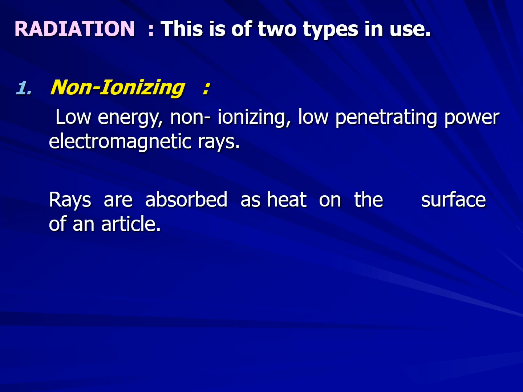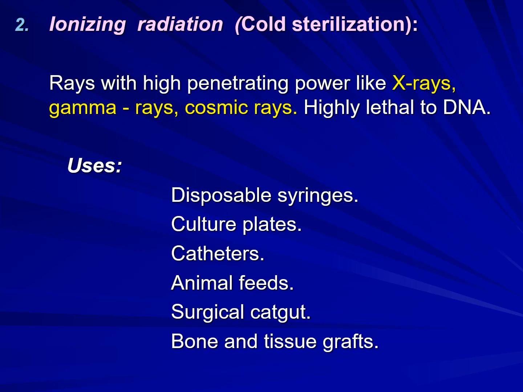And coming to ionizing radiation, it is also known as cold sterilization. The rays with high penetrating power like X-rays, gamma rays and cosmic rays are highly lethal to DNA. The uses of cold sterilization are to sterilize disposable syringes, culture plates, catheters, animal feeds, surgical catgut, and bone and tissue grafts. So ionizing radiation is also known as cold sterilization. Very important 2 marks question for you.